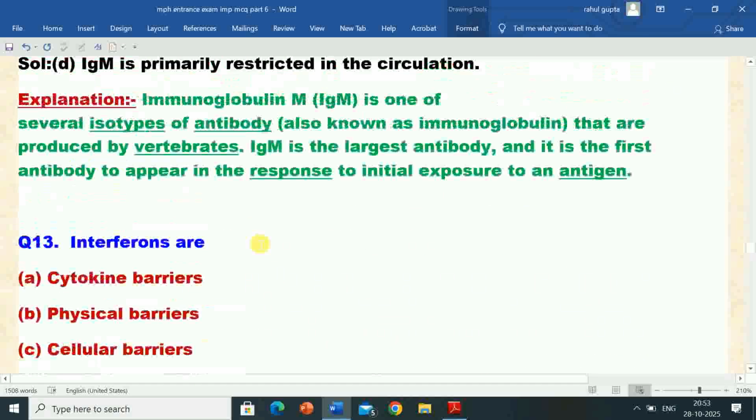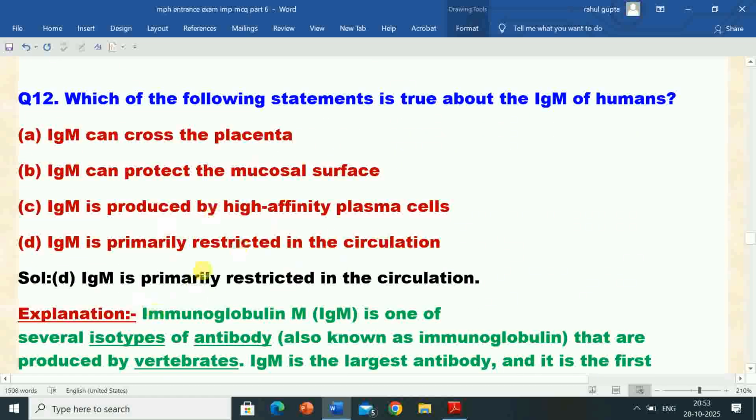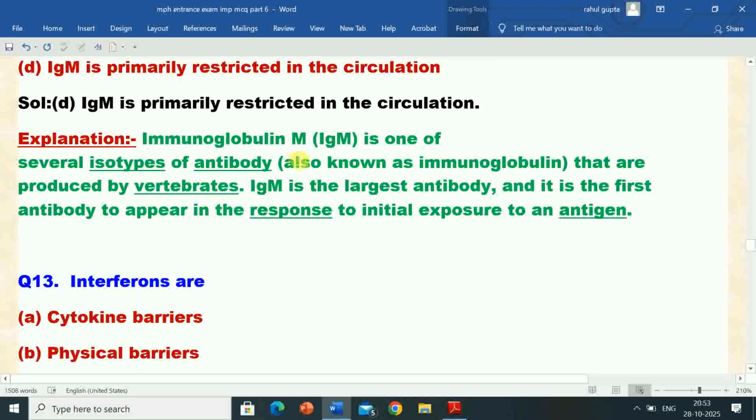So the statement that immunoglobulin M is primarily restricted in the circulation is true about the immunoglobulin of humans. Its explanation is: immunoglobulin M (IgM) is one of several isotypes of antibody, also known as immunoglobulin, that are produced by vertebrates. Immunoglobulin M is the largest antibody and it is the first antibody to appear in the response to initial exposure to an antigen.